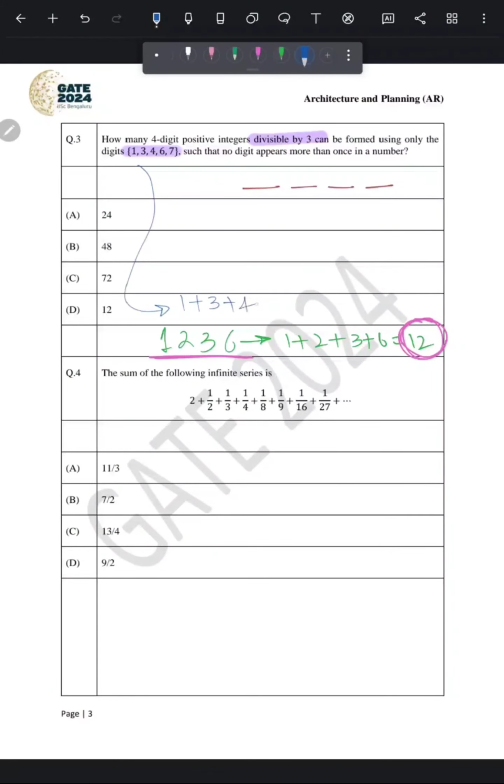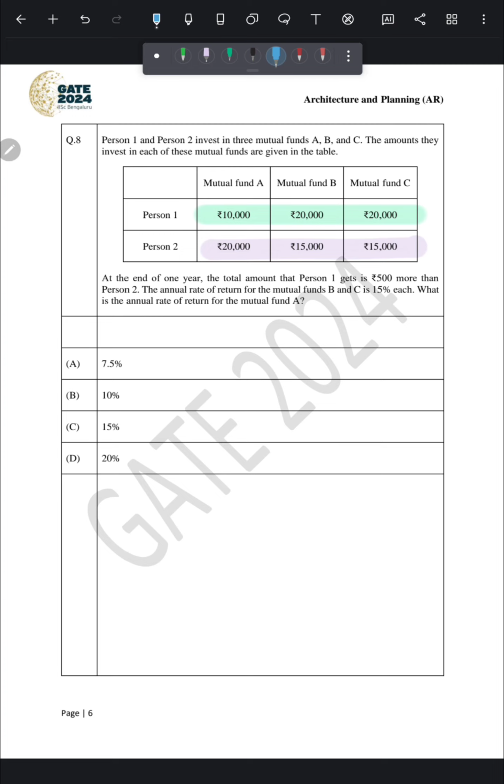Person 1 and person 2 invest in 3 mutual funds A, B and C. The amounts they invest in each of these mutual funds are given in the table. So this is all the investment of person 1 and this is all the investment of person 2. Now question says at the end of 1 year, the total amount that person 1 gets is 500 more than person 2. The annual rate of return for the mutual funds B and C is 15% each. What is the annual rate of return for the mutual fund A?